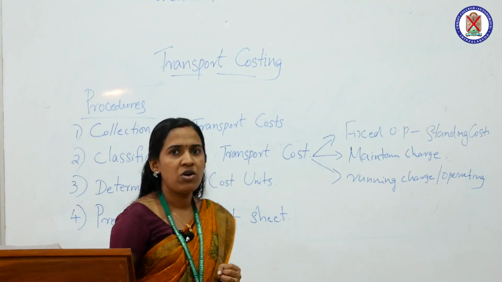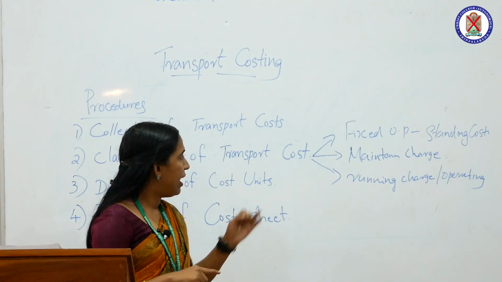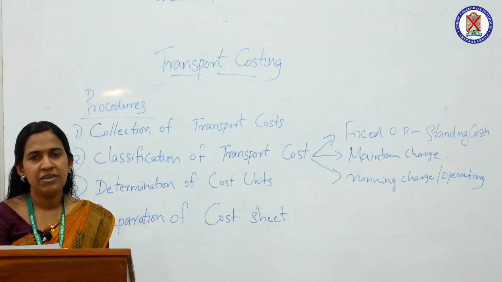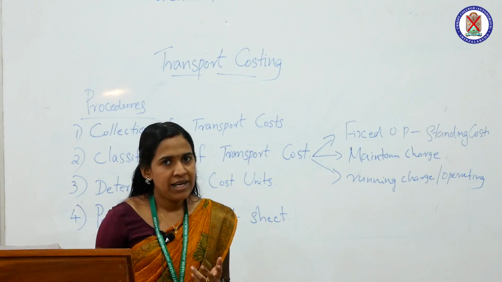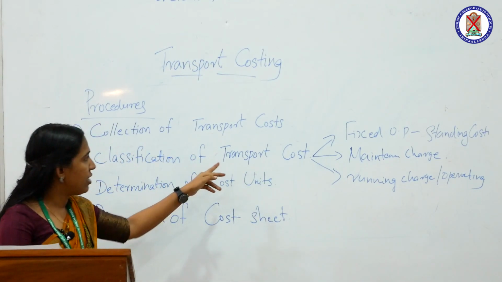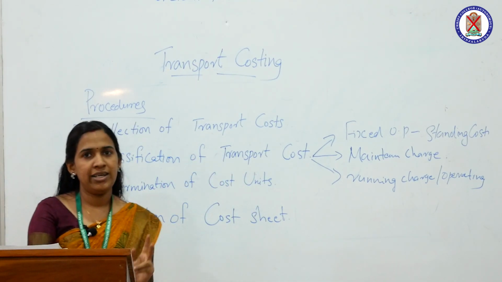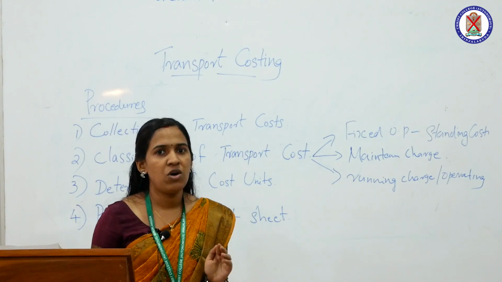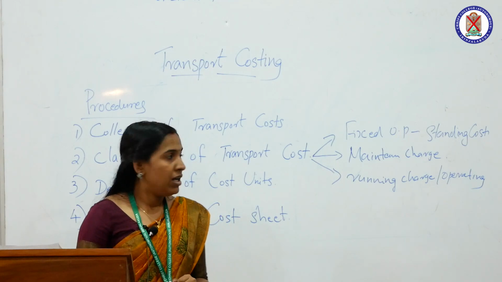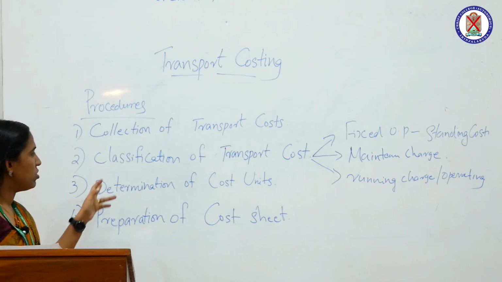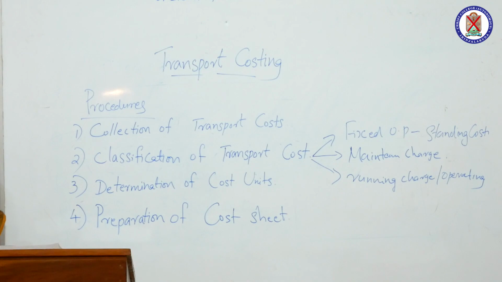Fixed cost, also known as standing charges, and maintenance charges, and third one is running charges or operating charges. Sometimes we also classify the total transport cost into two categories, that is fixed charges and variable charges, for the preparation of cost sheet. The next procedure of transport costing is determination of cost unit.